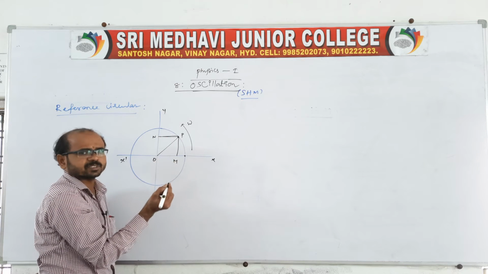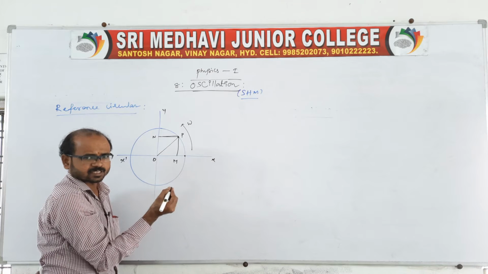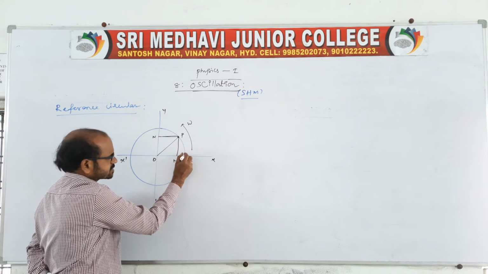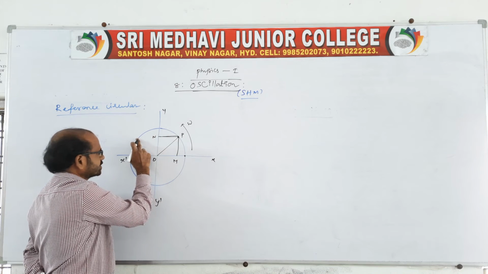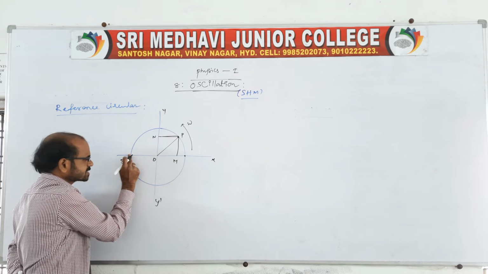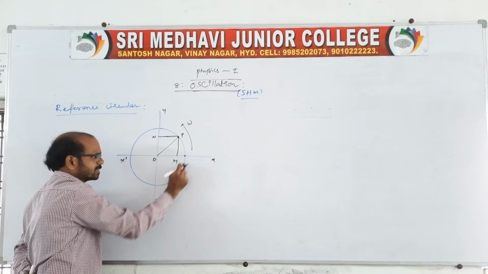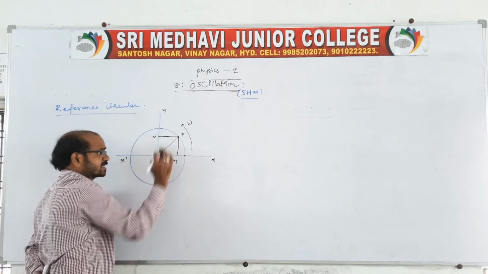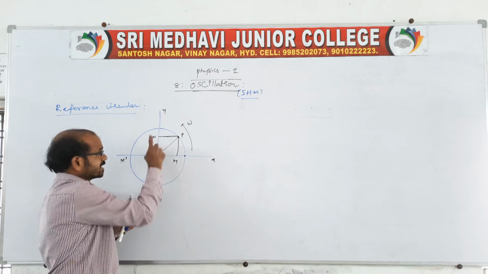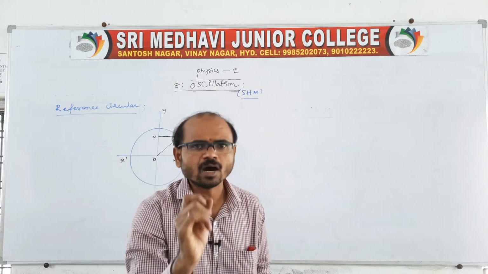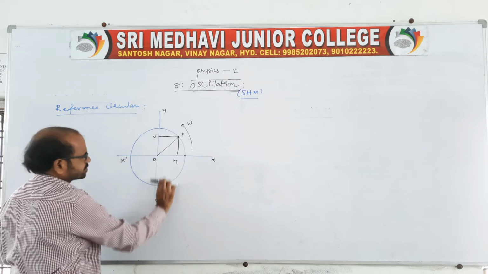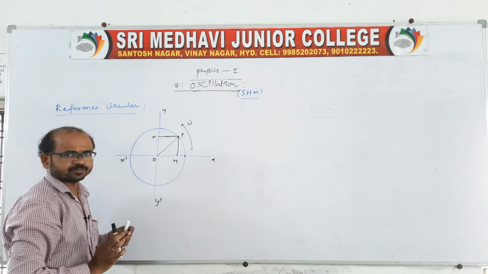Simple. You draw a perpendicular. So when the particle reaches P here, M will come like this. And again the particle reaches somewhere here. Like that, again you draw a perpendicular. Again the particle reaches here. Like that the particle comes here like this. Therefore, by the time the particle completes one rotation, this M or N completes one oscillation, because this will move on this reference diameter. N will move on the reference diameter.